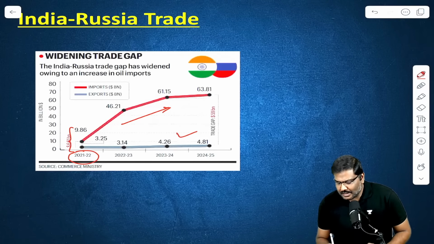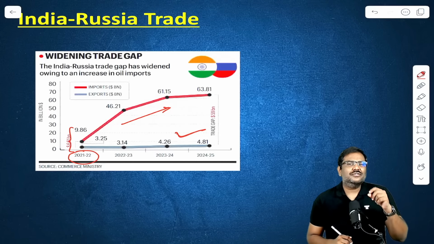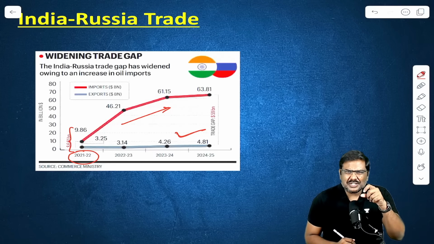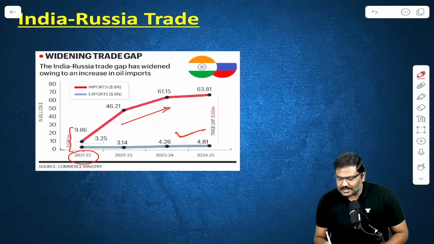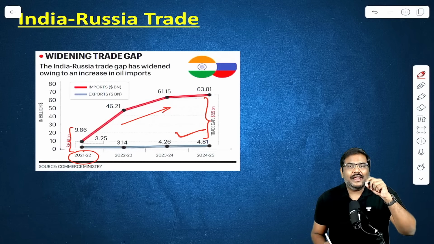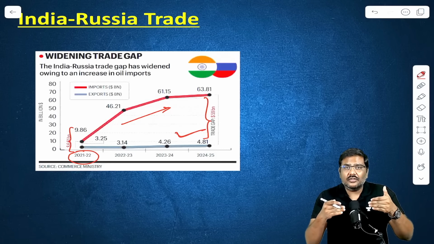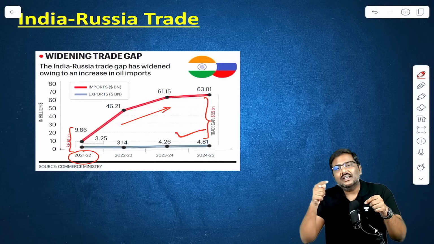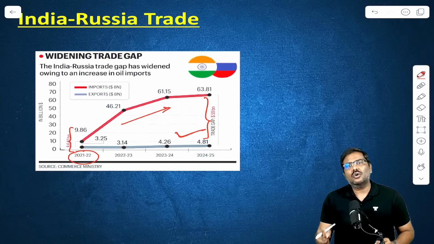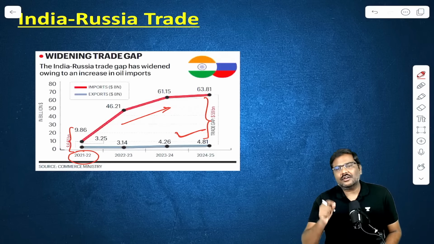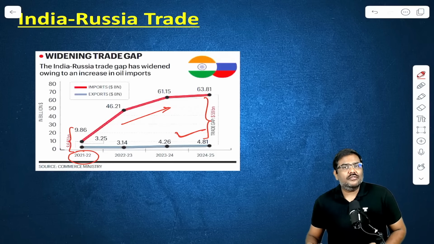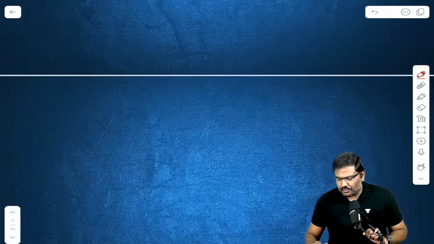On the other hand, India's exports to Russia have changed only very marginally. As a result, the trade deficit is very high. India very recently discussed certain aspects to reduce the trade deficit, not just to increase bilateral trade to $100 billion, in the concluded India-Russia summit. Everybody is okay with these pointers? Can I go forward now?